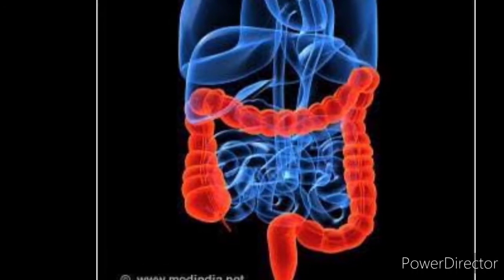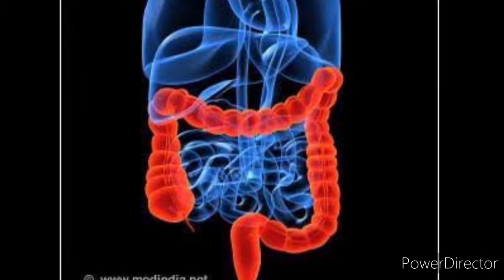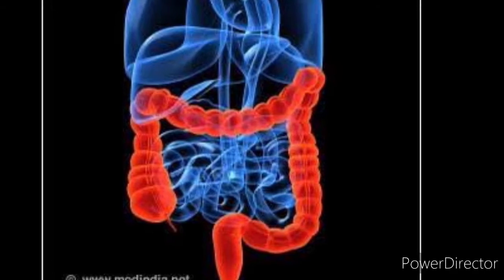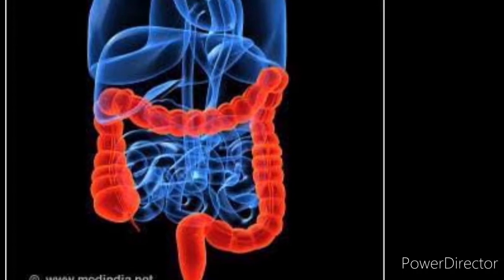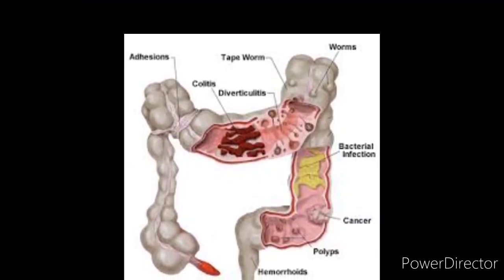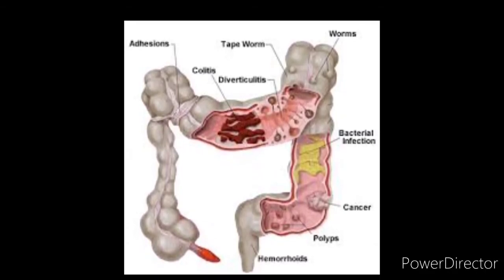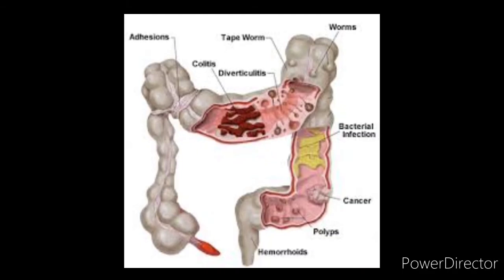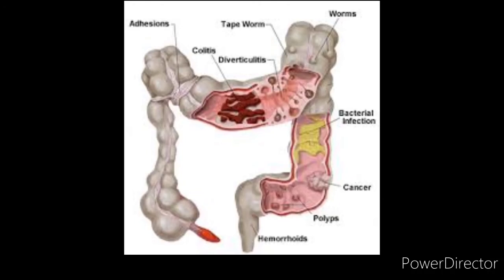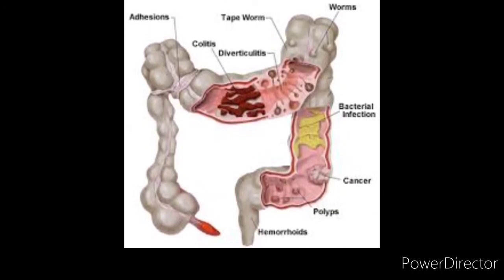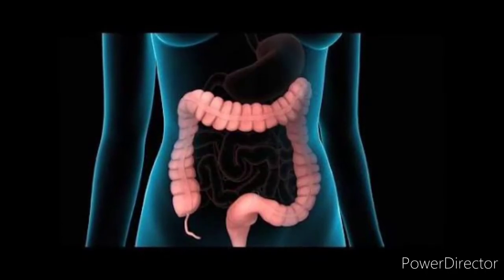Here the food gets absorbed. Then when we are taking food on time, the residues of food will be pushed together, and it will give a good bowel movement, that is the defecation process, and the waste materials will get into the rectum and the anus. Through the anus they will be removed from our body. If it is not possible, then here you can see it will cause some cancers and colon infections, bacterial infections.